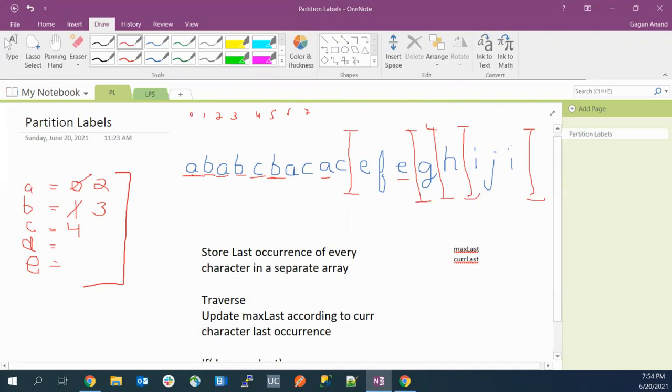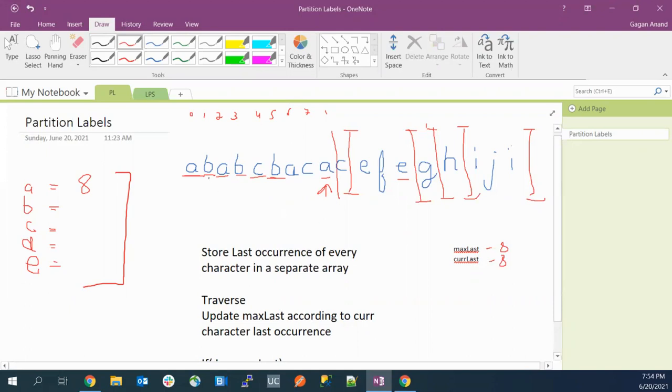We'll start from A. For the A, we don't have to find the last occurrence of the array again. We just check this array and we'll see that we have already computed that thing. It will point to here, that it will be at the 8th index, right? So I'll just mark the partition directly at the 8th index and update the max last. For the current section, the max last is 8 for now, because current last is also 8 and max last is also 8 now.